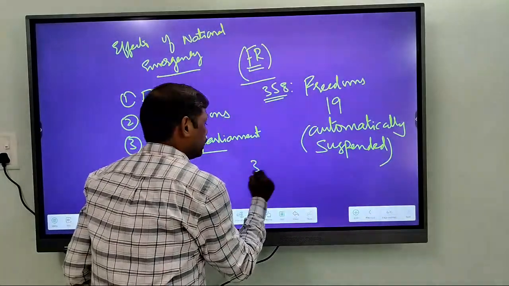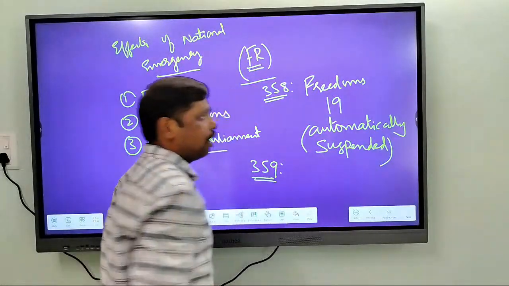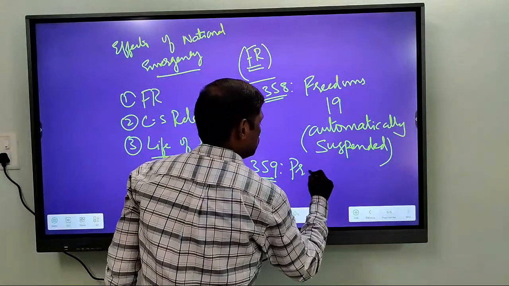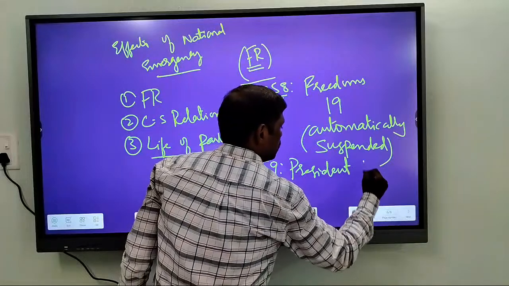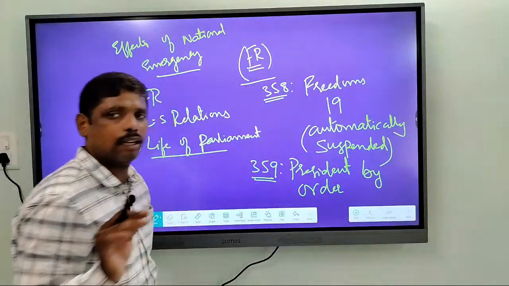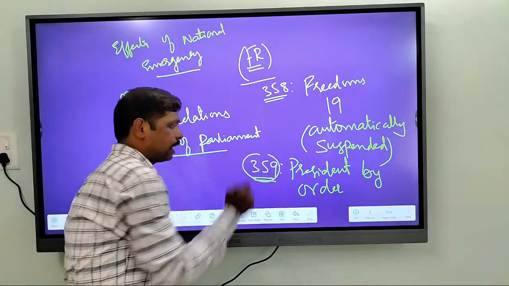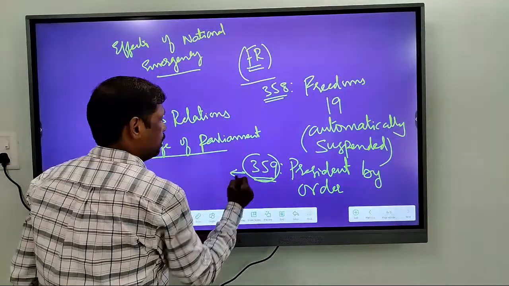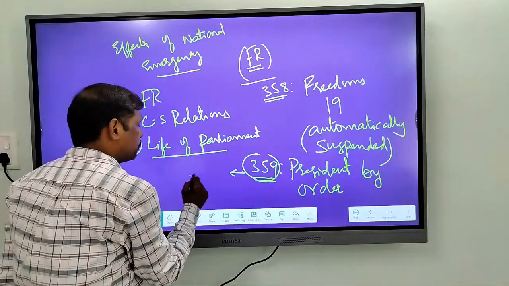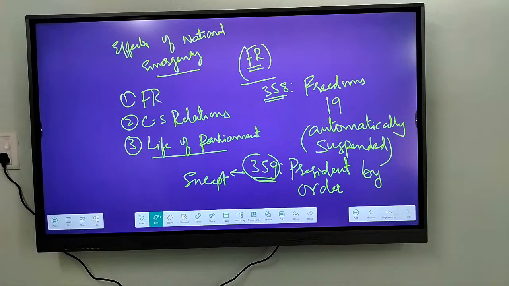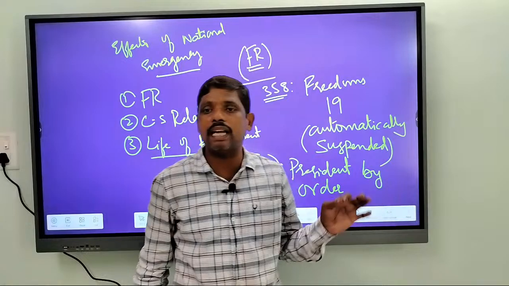This is one thing. Now, the next effect, according to Article 359: the President, by an order, can suspend any of the fundamental rights, except the rights mentioned in... What are those rights which are exempted from the effects of a national emergency?